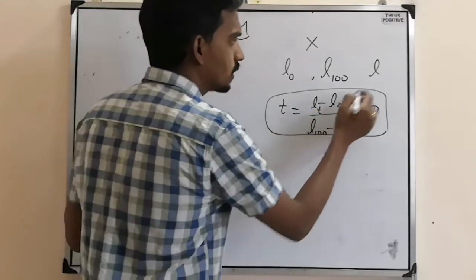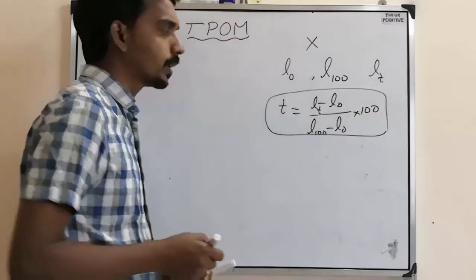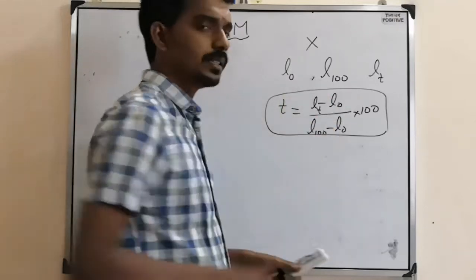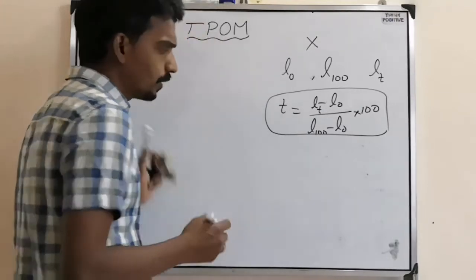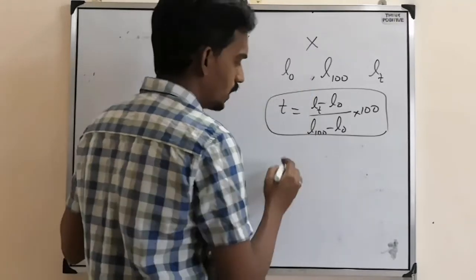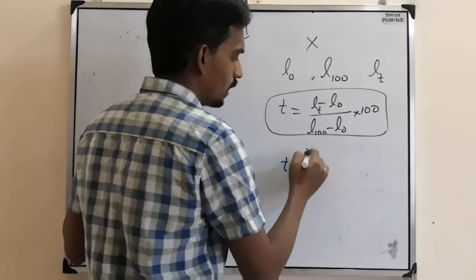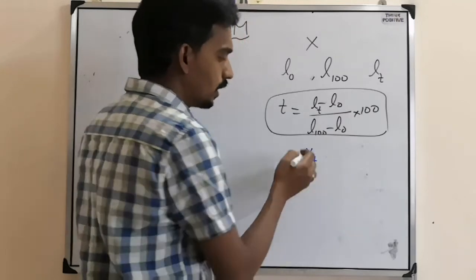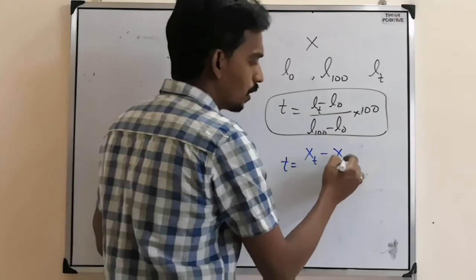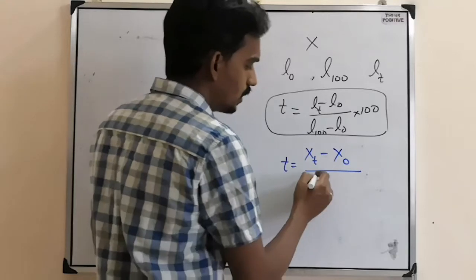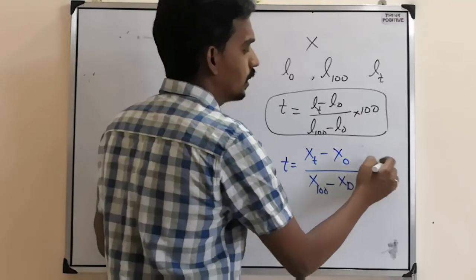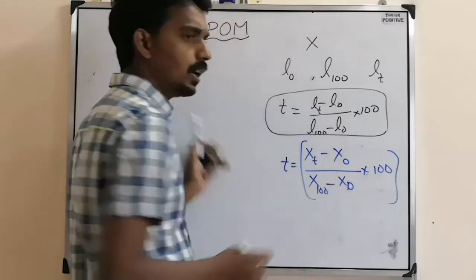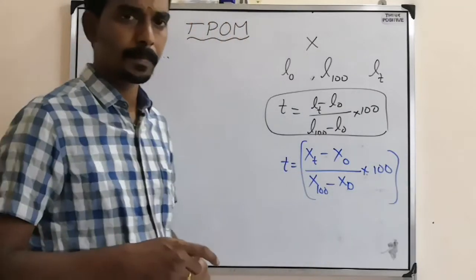Or you can take it as LT, L at unknown temperature. So if you calculate this, then you will get the unknown temperature. But in general, what we will write is in terms of X. There is one property X, that property value at T temperature, and that property value at 0 degree Celsius, that property value at 100 we have to calculate. Then if you solve this one, then you will get the unknown temperature.